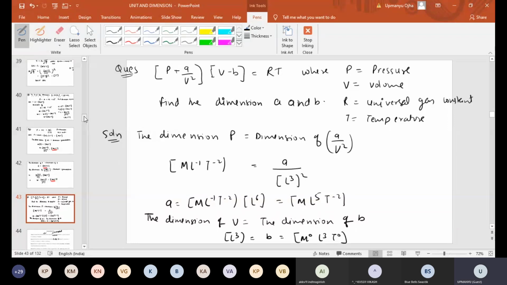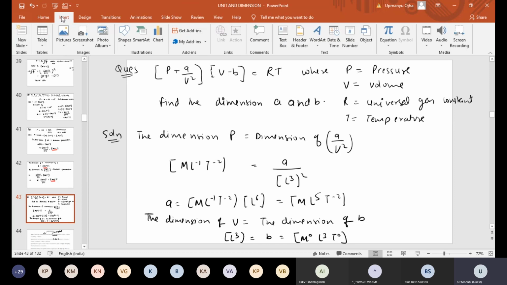Now can we do one more problem, or you want me to show the slides? Sir, L will become minus 6 now, sir. Why minus 6? Because from the denominator we are taking to the numerator, sir. No. Here we are cross multiplying.